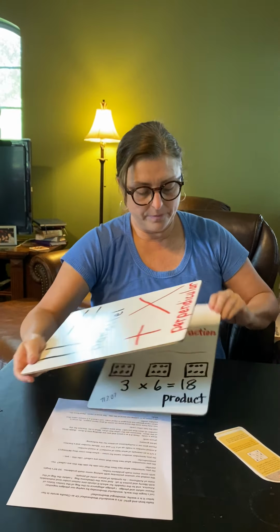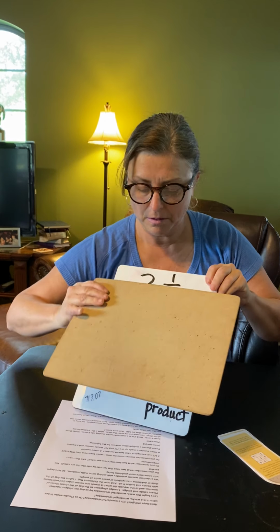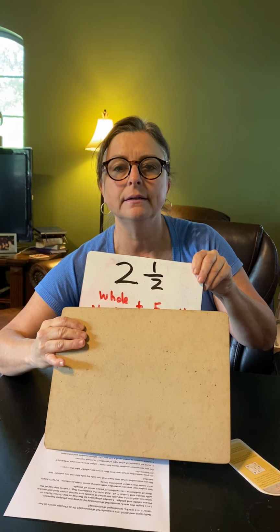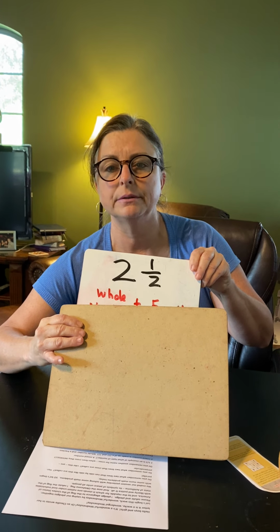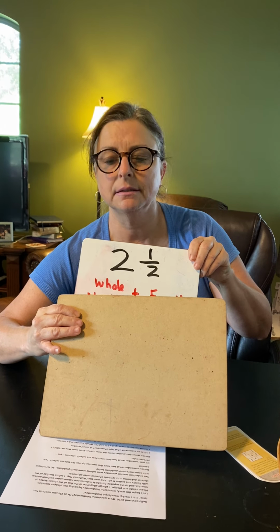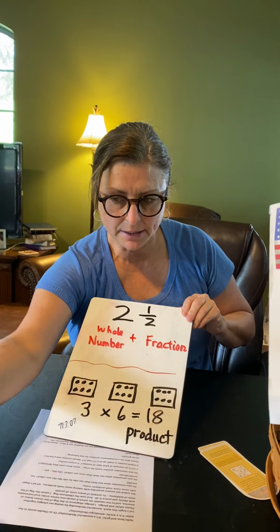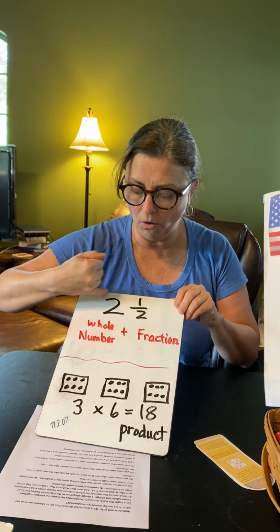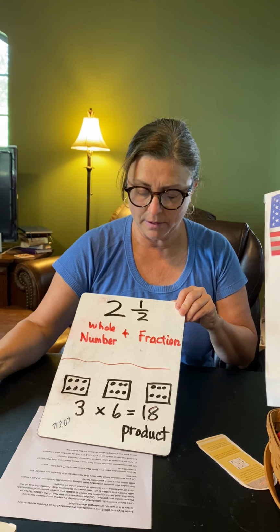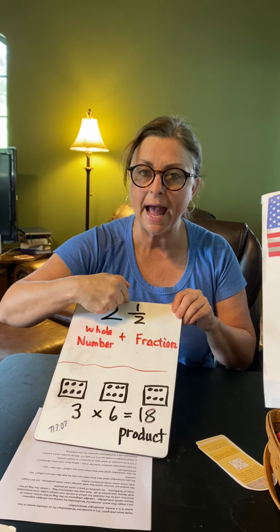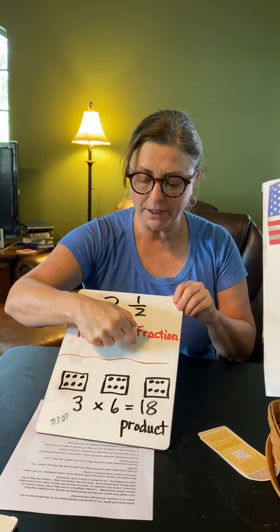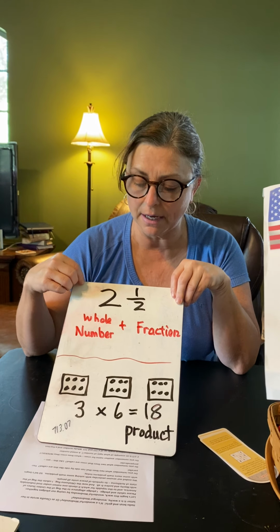2.5. So this number, 2.5, is an example of what kind of number? A mixed number. And a mixed number is simply a whole number, 2 is a whole number, two whole things, and then a fraction, 1/2, one half of a whole. So a whole number plus a fraction gives us a mixed number.